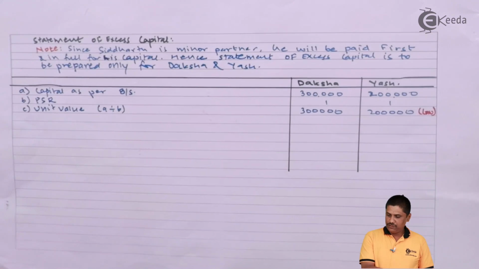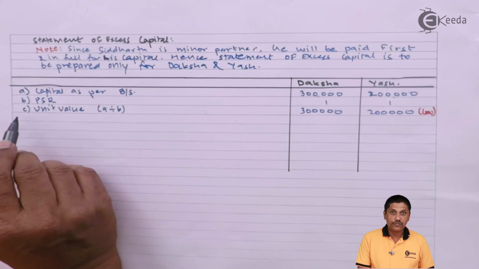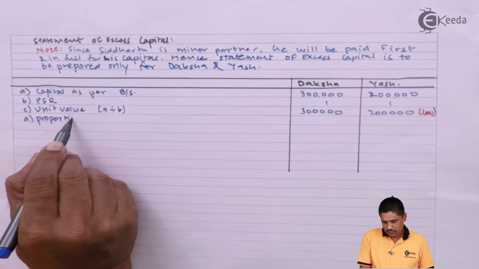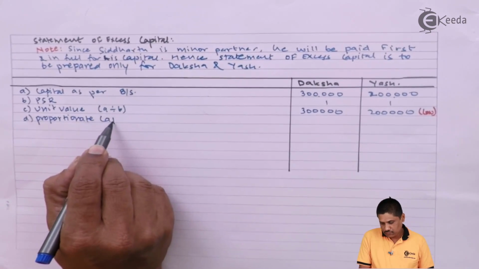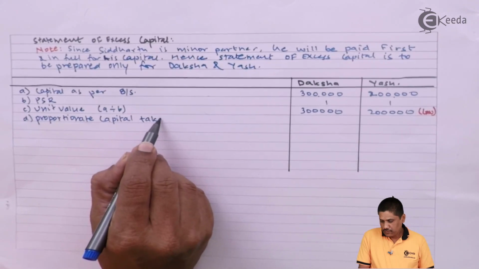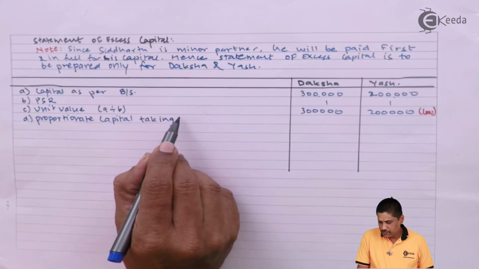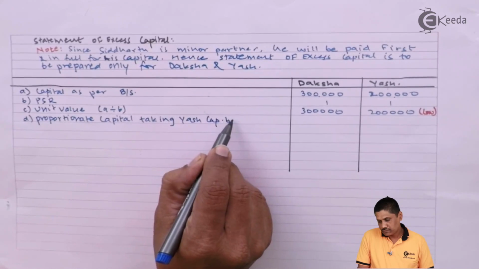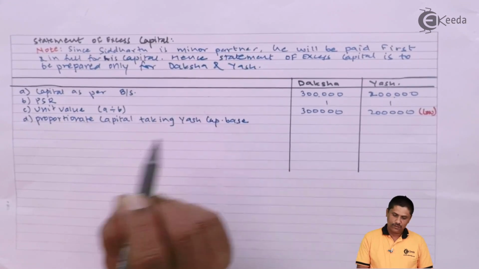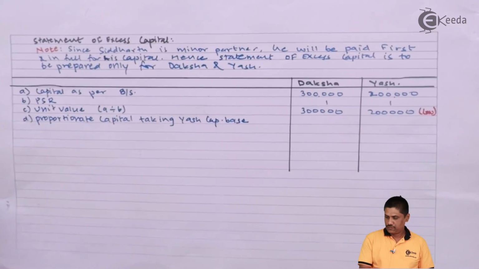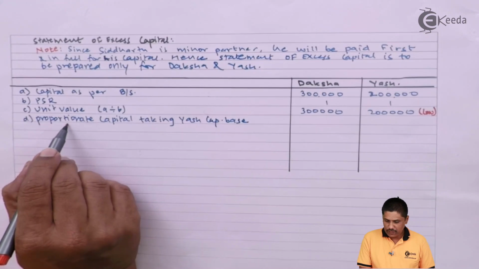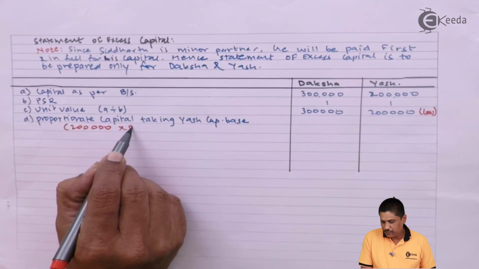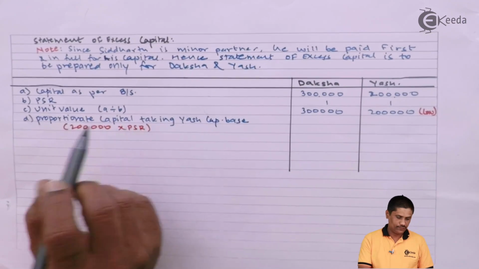So taking Yash as a base, we will work out proportionate capital. Taking Yash's capital as the base, I will work out 2 lakhs multiplied by the respective profit sharing ratio.